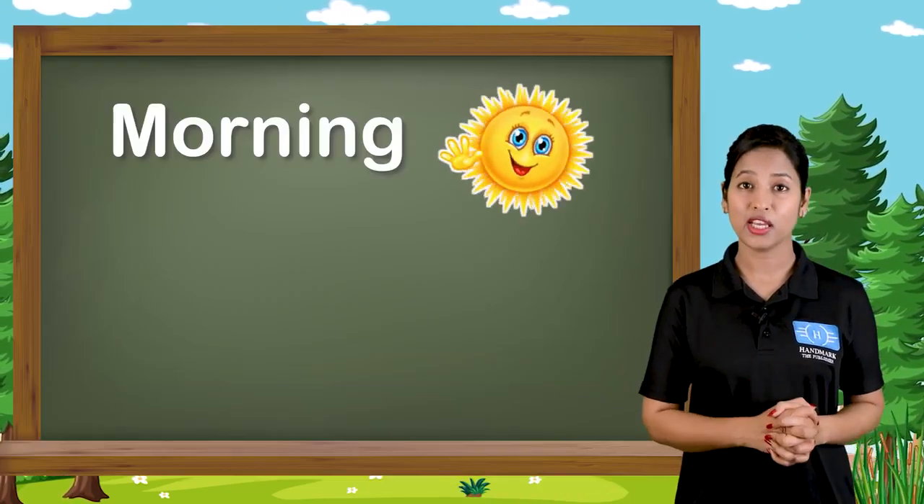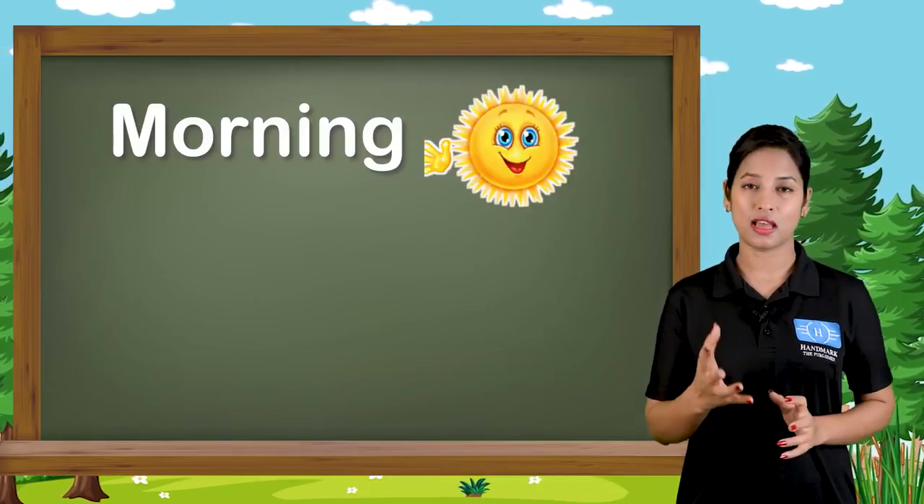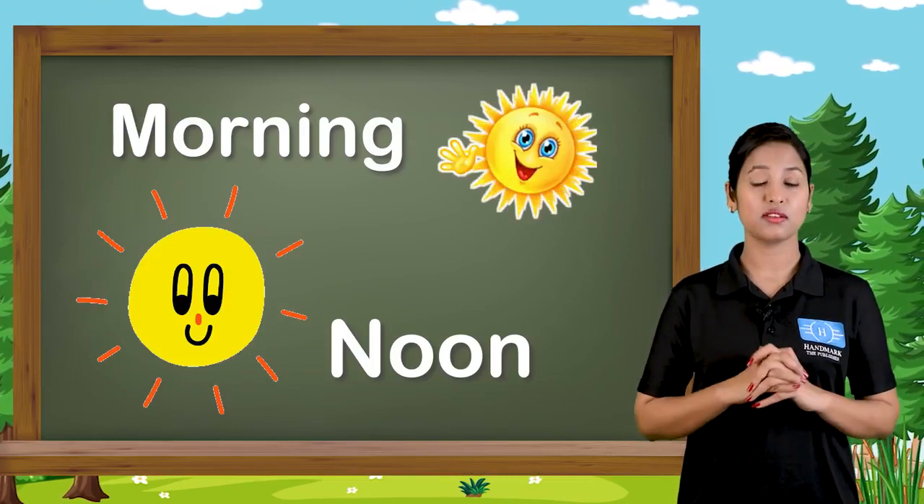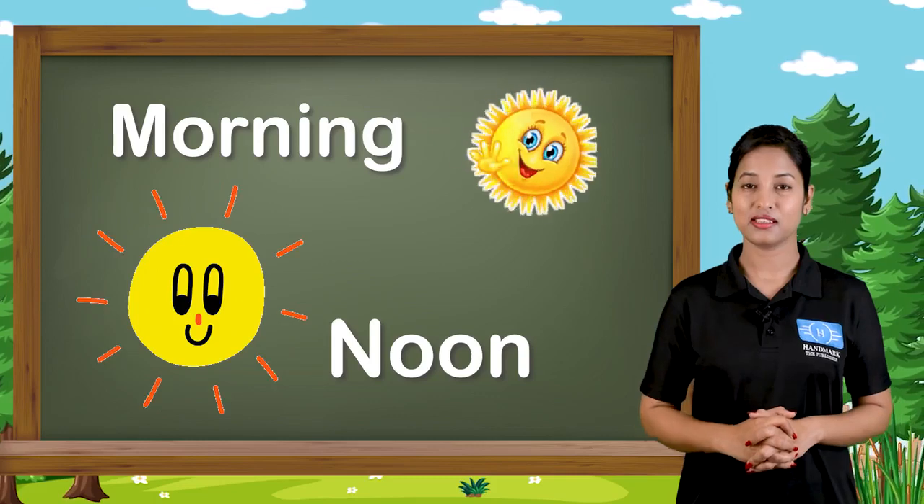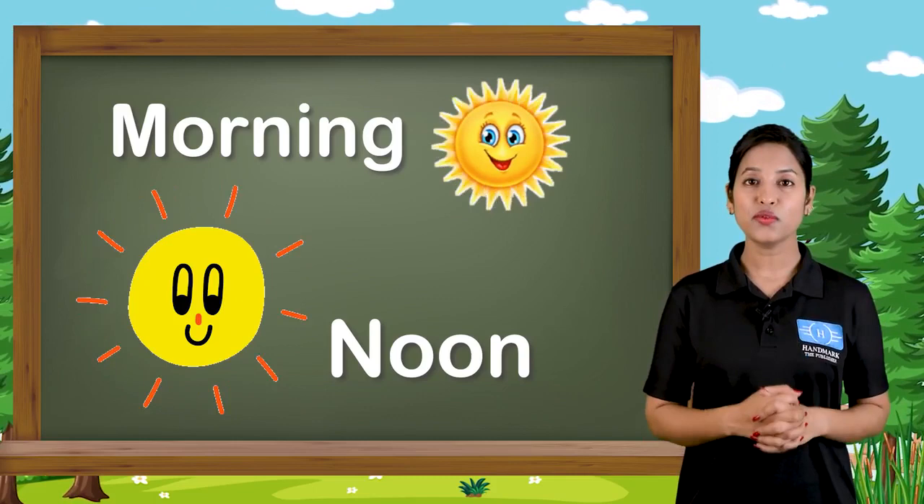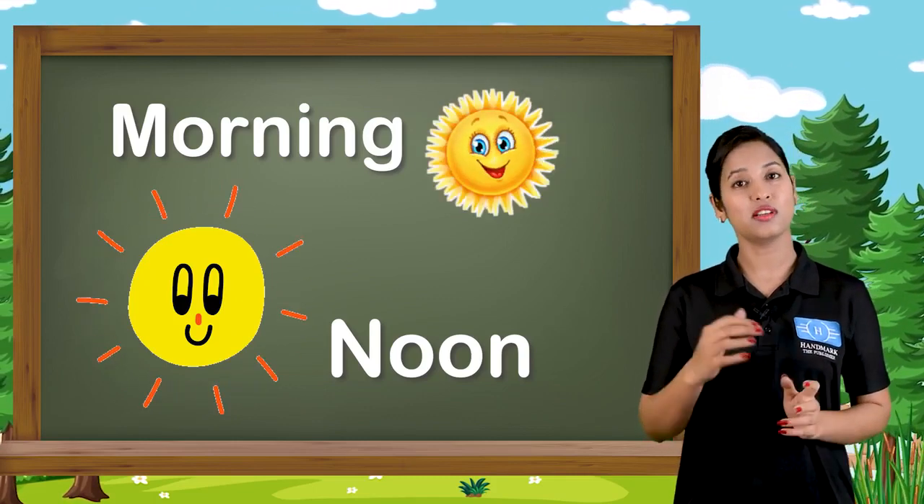Children, we have different times in a day. We have morning, which is just after the sun rises. Then we have noon. It is the time when the sun is directly over our head. It is at 12 in the daytime. Then we have afternoon. Afternoon is the time just after the noon. Then we have evening. Evening is the time when the sun sets in the west. And then we have the night. Night is the time after the sun sets and when the moon and the stars are seen in the sky.